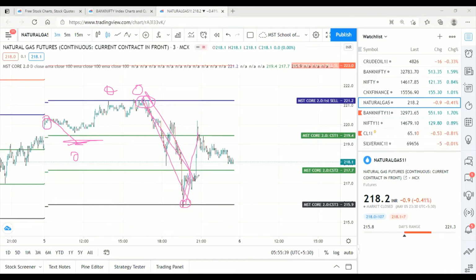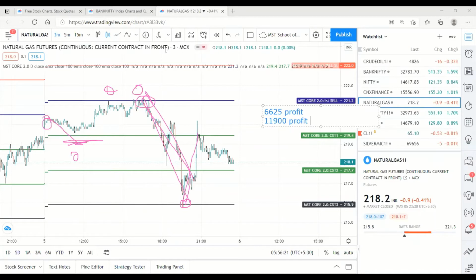So 3 targets mean how many points have we got? From 212 to 215.9, which is equivalent to 5.3, that is 6,625 rupees. In natural gas we have got 6,625 rupees profit. In crude oil, we have got 11,900 rupees profit.